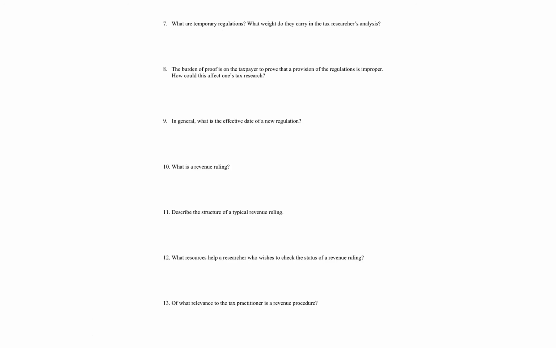Question 7. What are temporary regulations? What weight do they carry in the tax researcher's analysis? So temporary regulations are issued to provide a taxpayer with some immediate guidance. So it's all about immediate guidance concerning a new provision of the law.